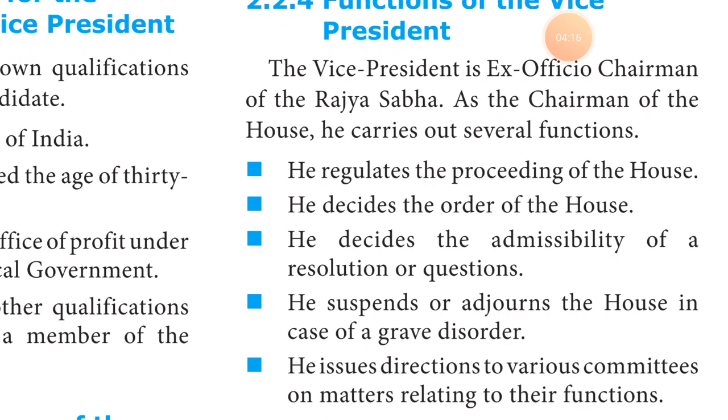Another important function of the vice president is to suspend or adjourn the house in the case of grave disorder. That means if the vice president is not satisfied with the Rajya Sabha activities, he can immediately suspend the house. That is grave disorder.